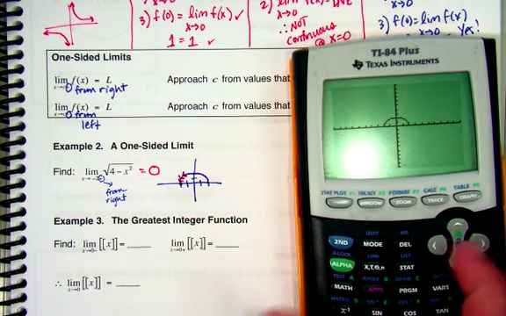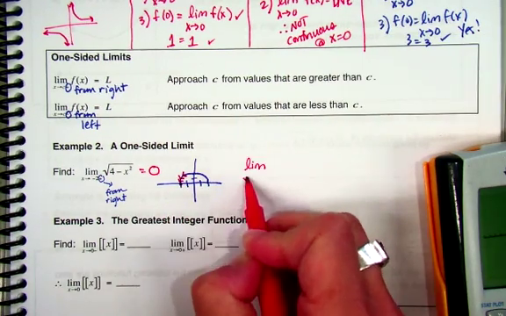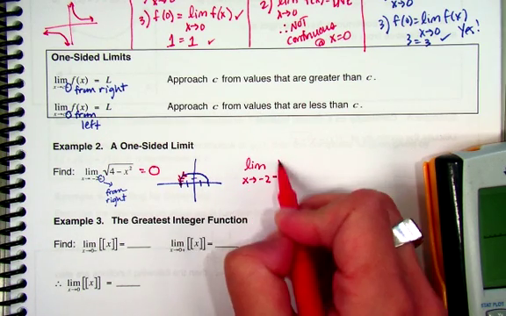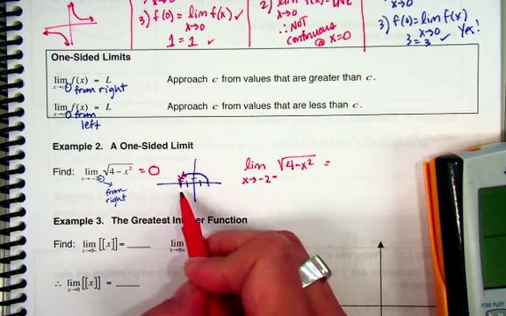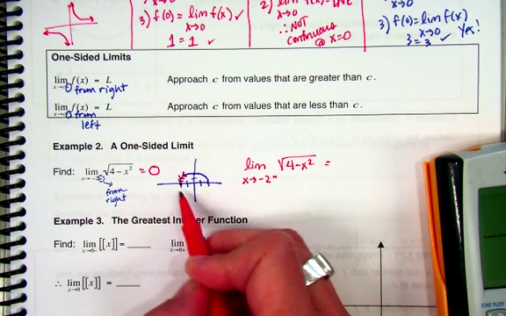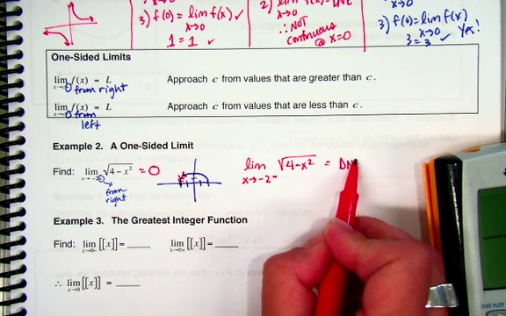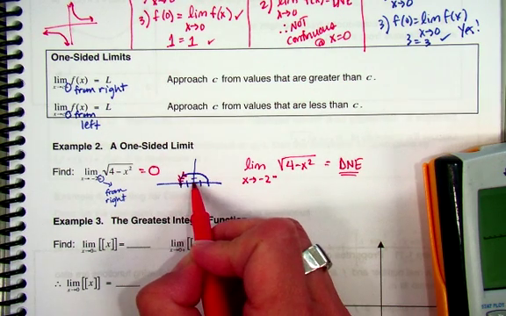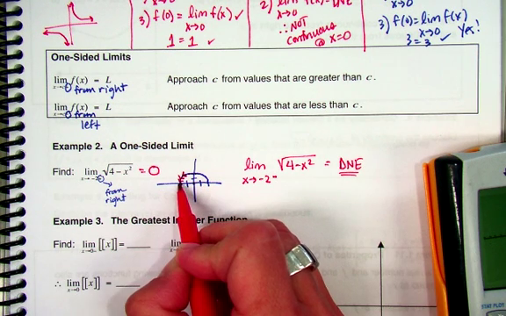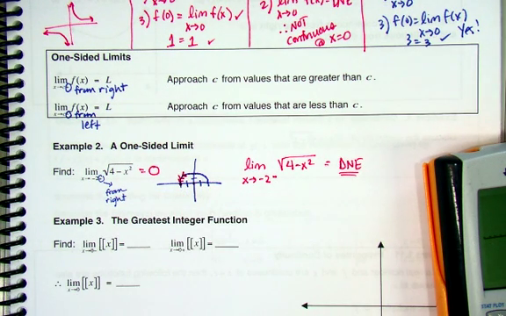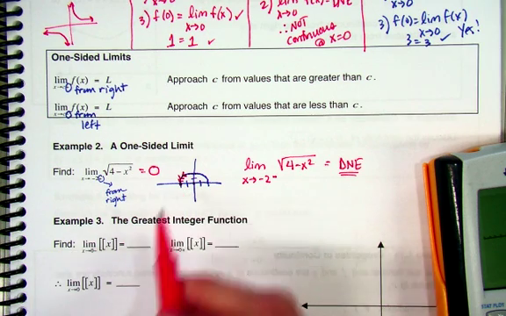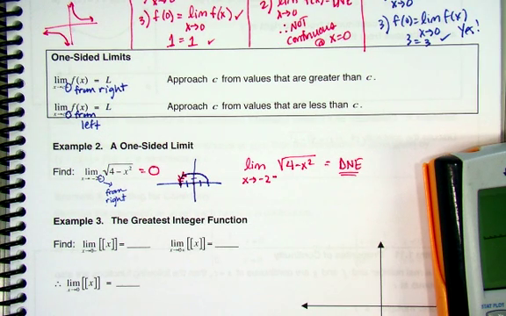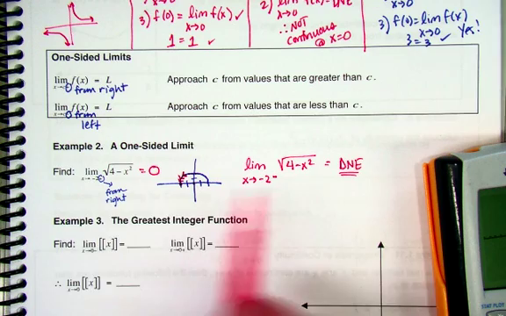What if it had asked you the limit as x is approaching -2 from the left? From the left, there's nothing over there. If there's nothing over there, it can't have a limit, and that would be it does not exist. So why is it 0 from the right? Because I'm looking at what y value I'm getting closer and closer to. If I did a table numerically, -1.9, -1.999, -1.9999999, my y value would be getting closer to 0. Therefore, the overall limit here would not exist because they'd be different from both sides.